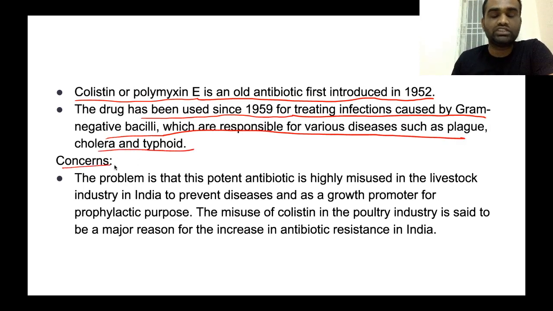Now, what are the concerns with colistin? The problem is that this potent antibiotic is highly misused in the livestock industry in India to prevent diseases as well as to promote growth in the poultry industry.